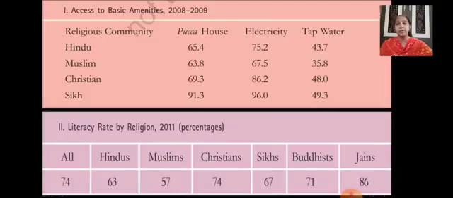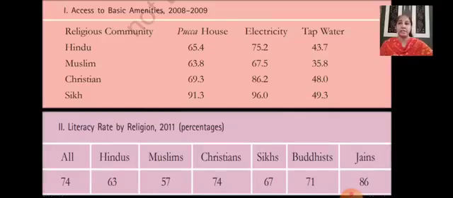Similarly, you see the other religious communities also, Christian and Sikh. When you compare all these four, children, you will be able to see that the Muslim community has less access to the basic amenities compared to the other communities.